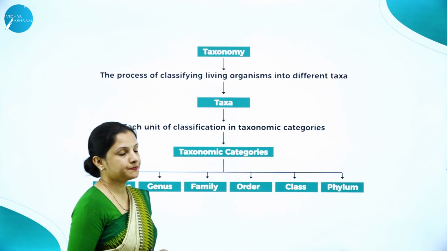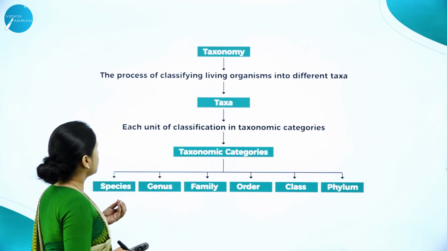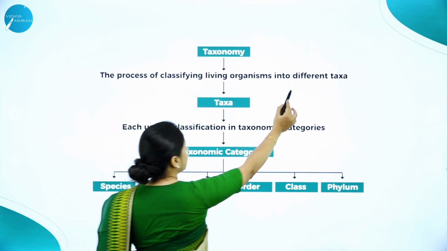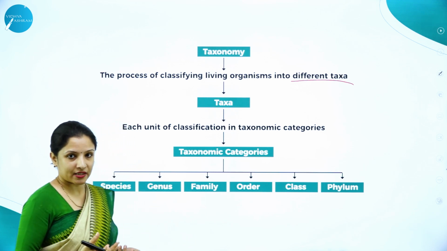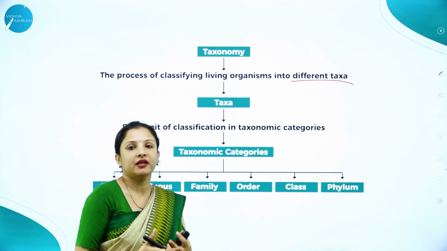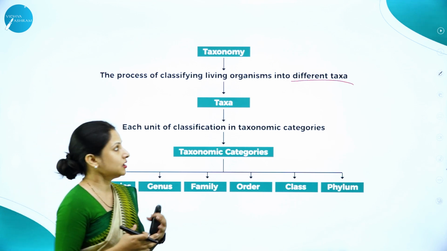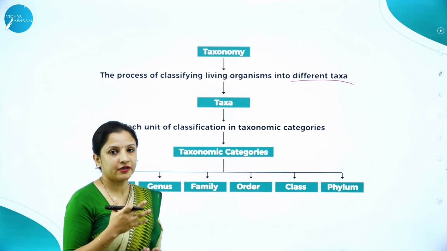In this chapter, we'll entirely study about taxonomy. So what is taxonomy? The process of classifying the organisms into different taxa, wherein based on their similarities, their identification, their characters and all that, the organisms will be placed under certain groups or different units of classification, or different taxa.